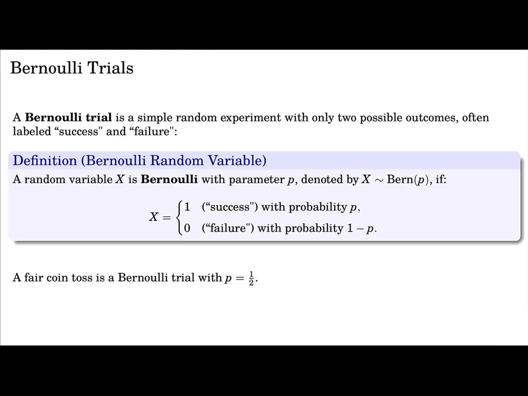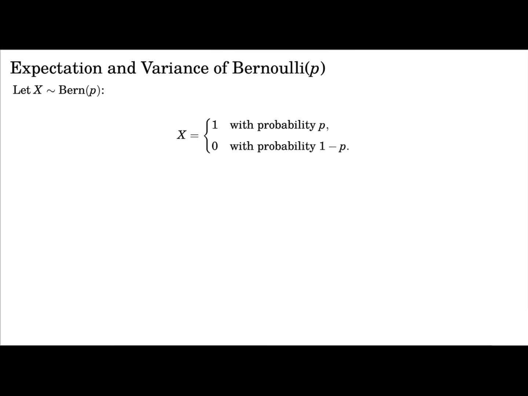Okay, so now let's compute the expectation and variance of our Bernoulli. Once again, X is Bernoulli with parameter p if it's 1 with probability p and 0 with probability 1 minus p.